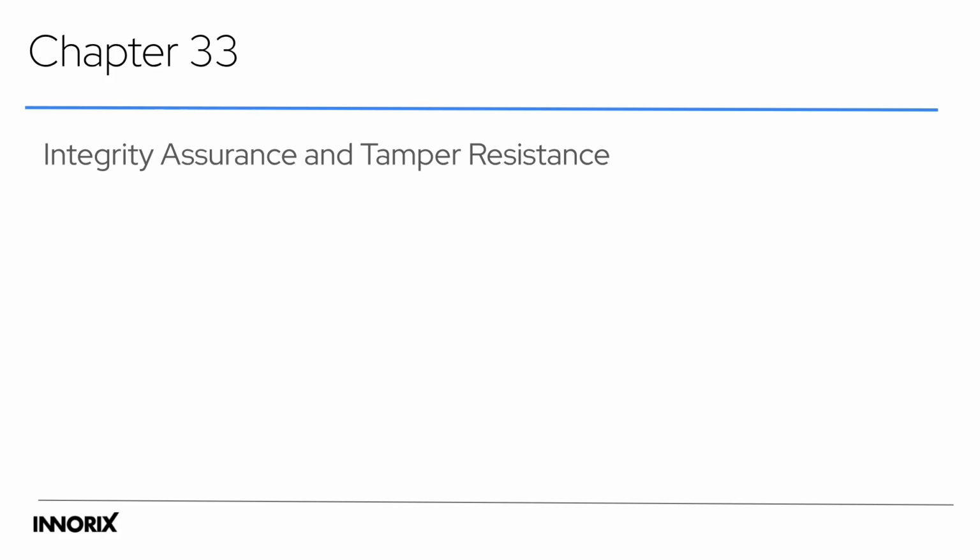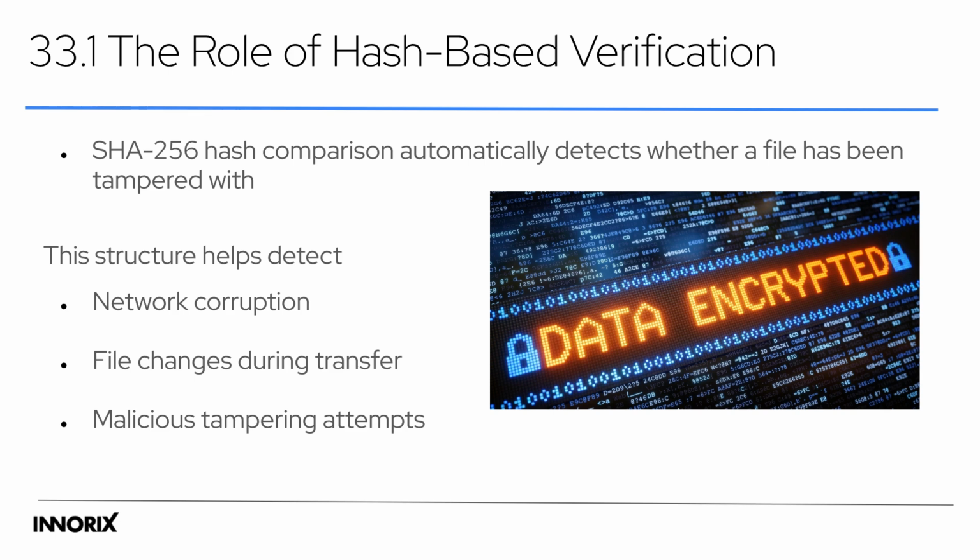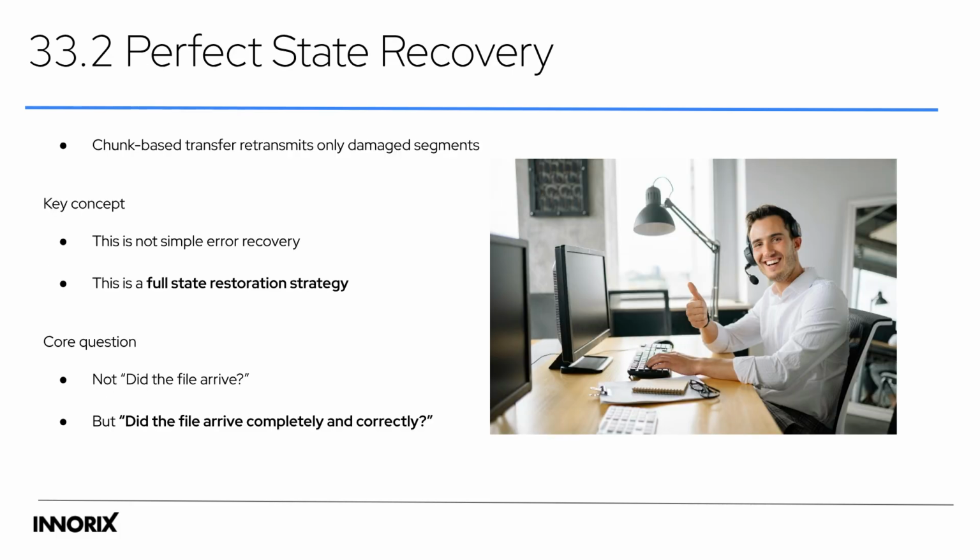For reliable transfers, especially over long distances, organizations must verify that files arrive exactly as they were created. Hash-based verification, using AES 256, automatically detects tampering. This structure helps detect network corruption, changes during transfer, and malicious attempts to alter the file. Perfect state recovery uses chunk-based transfer to retransmit only damaged segments. This is a full state restoration strategy, ensuring the file arrives completely and correctly.